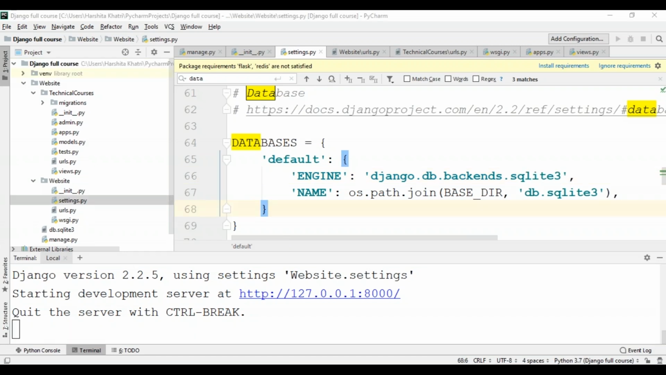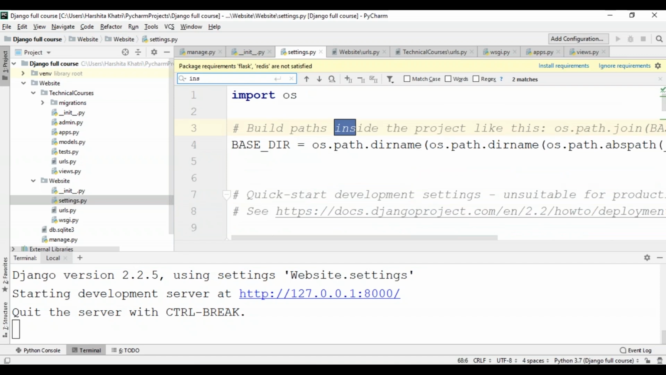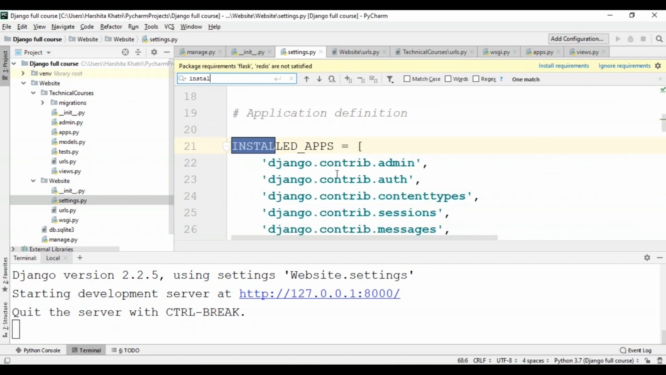However, if you wish to use any other database, install the appropriate database bindings and change the keys in the database's default item to match your database connection settings. However, for detailed information on this, you can check out the original documentation where you'll find all the details required for the settings of the database you prefer to use. In addition to databases, the settings.py file also has INSTALLED_APPS. Now to show you all what that exactly is. So basically, django.contrib.admin is the admin site.